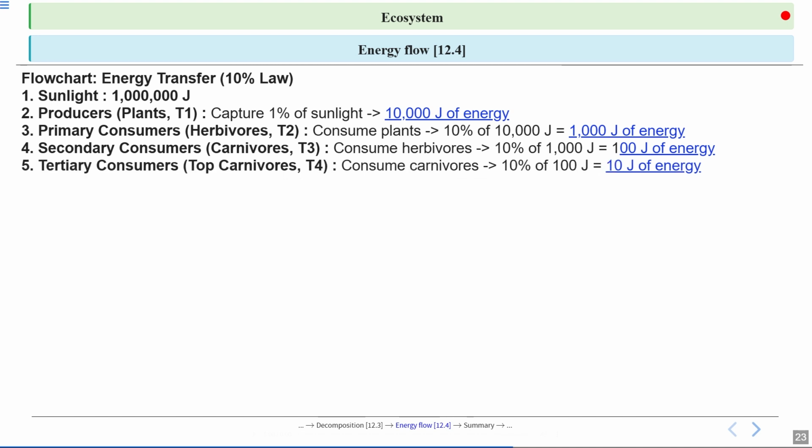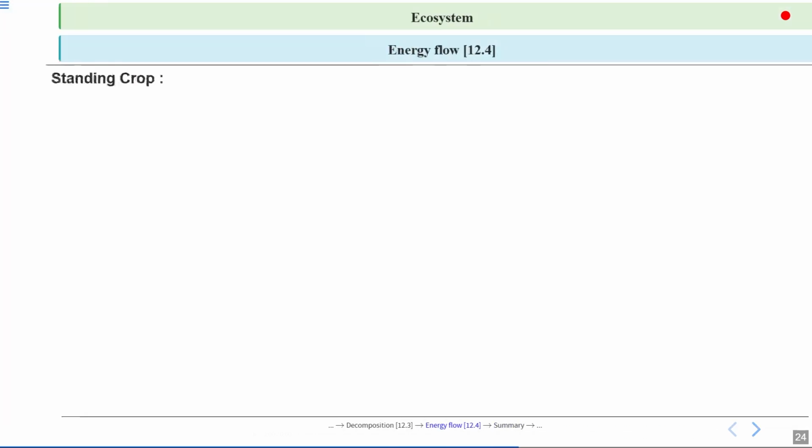Now tertiary consumers, which are the top carnivores occupying the fourth trophic level, consume these carnivores, and only 10% of the energy is transferred. So 10% of 100 joules will be 10 joules of energy. After that, not much energy is left to support one more trophic level. That's why we have a maximum of 4 or 5 trophic levels in the food chain.